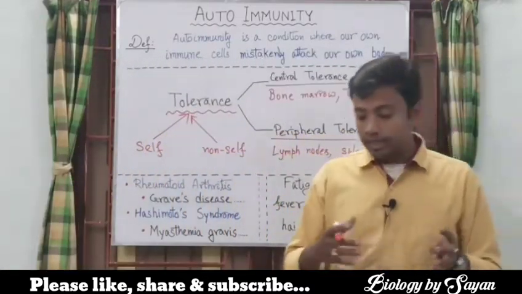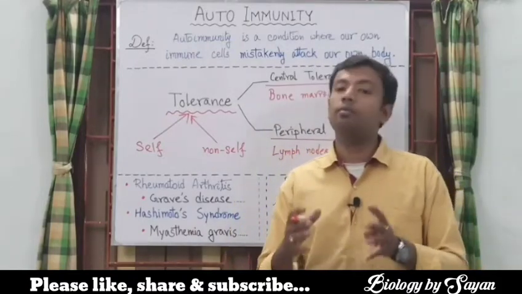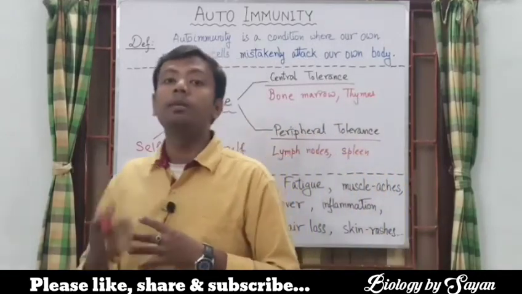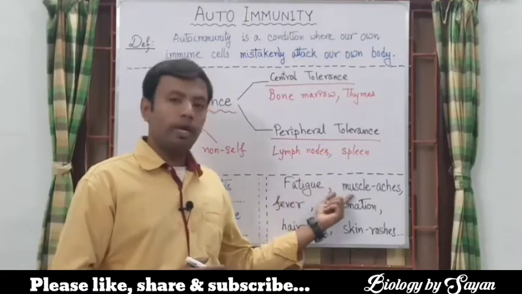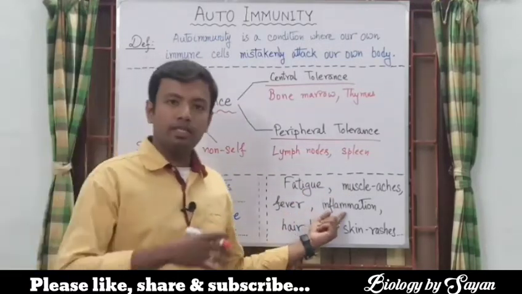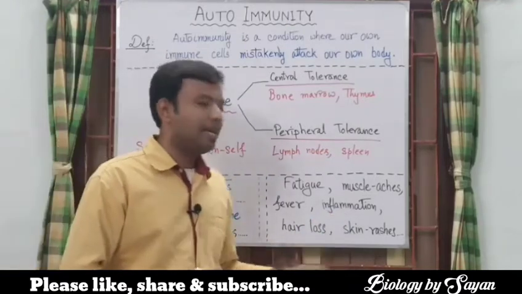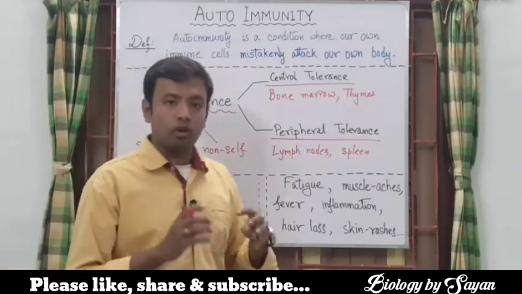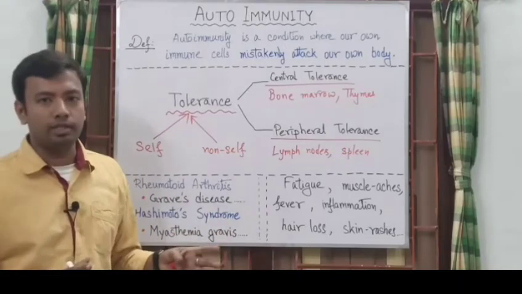Now, although these different diseases affect different body organs or body parts inside our body, still they have some common symptoms, like fatigue, development of muscle aches, fever, inflammation in various body parts, hair loss, skin rashes, etc. These are a few of the common symptoms exhibited by several kinds of autoimmune diseases.